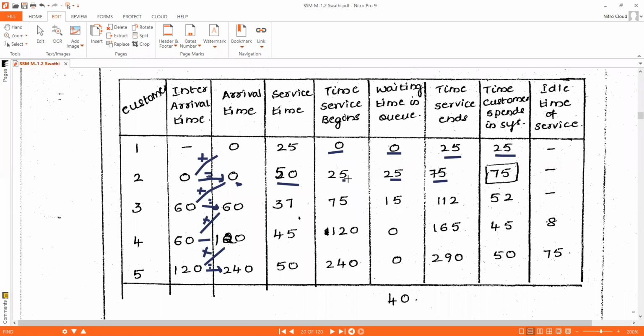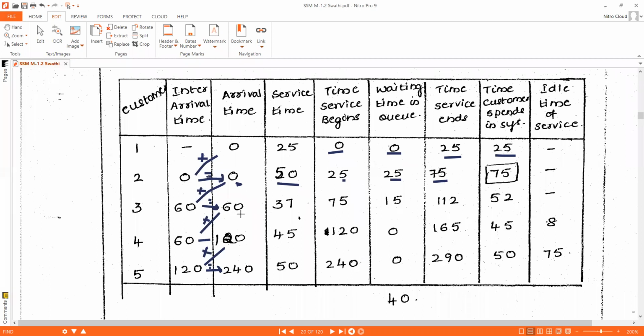Immediately, customer 2 was already waiting in the waiting queue. So after completion of customer 1's job, the server started executing customer 2's job. So there is no idle time of the server. Okay. Next, customer 3. Customer 3 will arrive to the system at clock time 60.